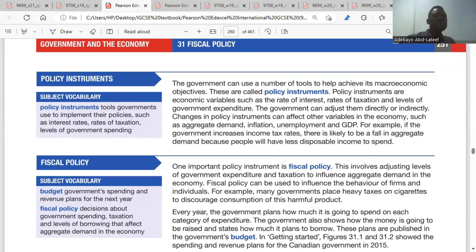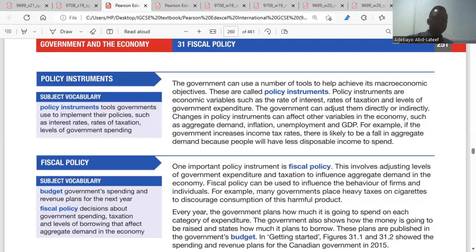Yeah. So one of the ways in which government would try to control or correct this market failure is through policy instruments. One of them is fiscal policy. They said here, the government can use a tool or a number of tools to help achieve its macroeconomic objectives.